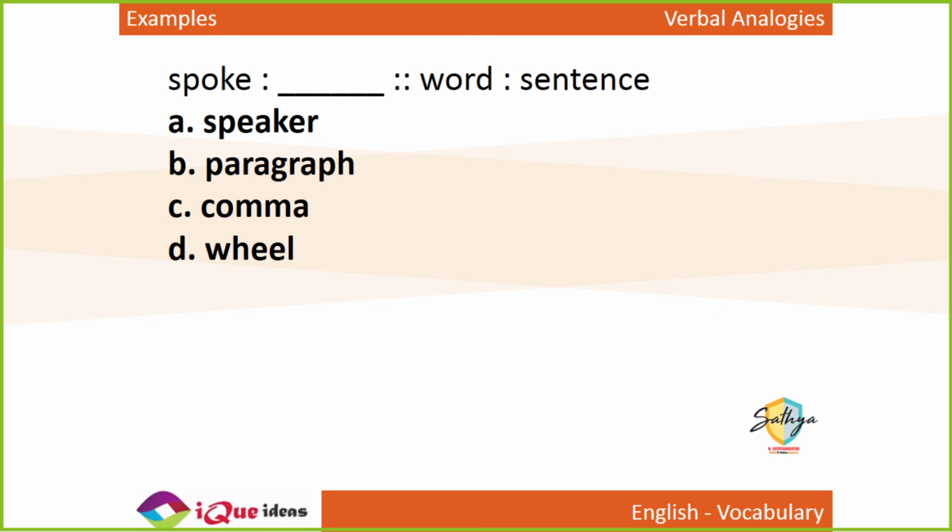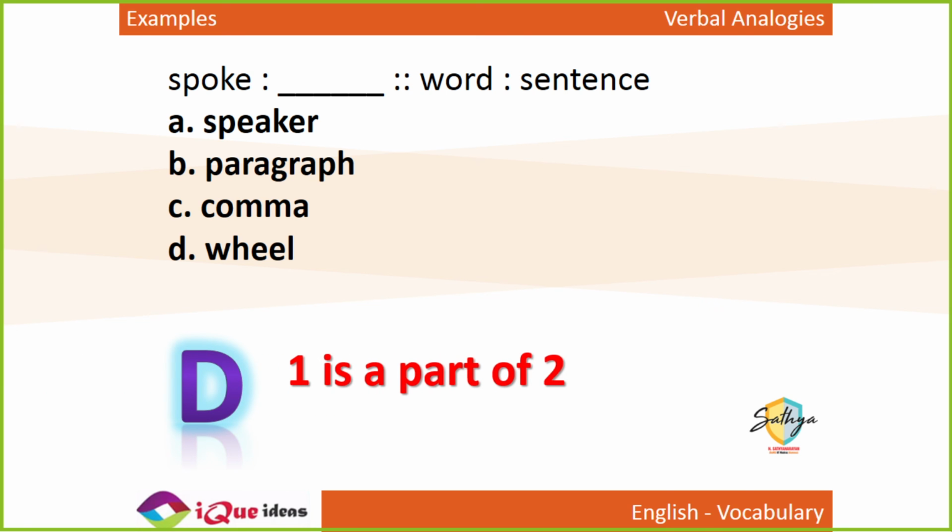So a word is a part of a sentence. If a word is a part of a sentence, then spoke is a part of what? Spoke is the past tense of speak when used as a verb, but the word spoke also has a different meaning. The rods inside wheels are also called spokes. So just like a word is a part of a sentence, a spoke is a part of a wheel. So here D is my answer. Did you get that?